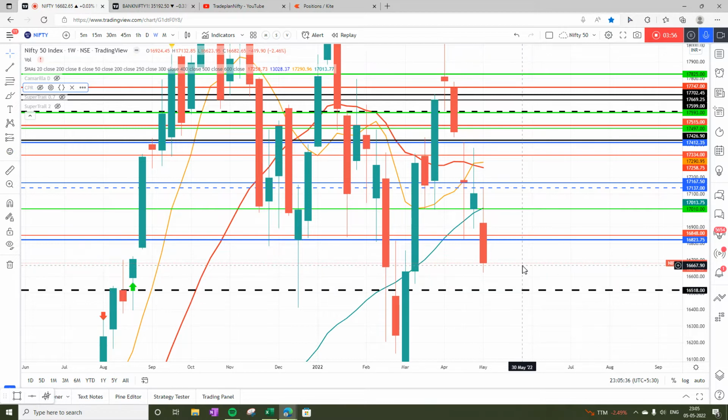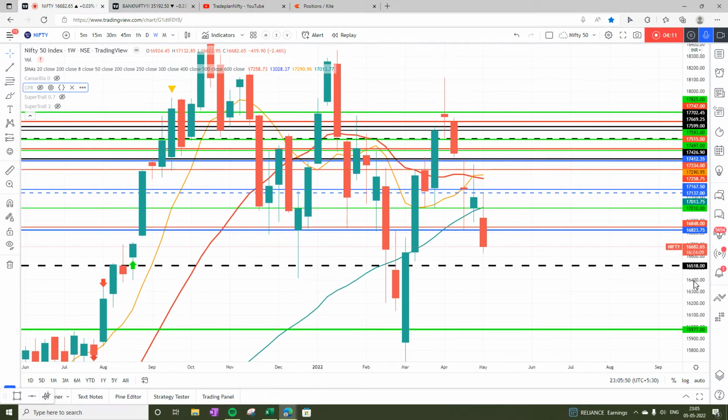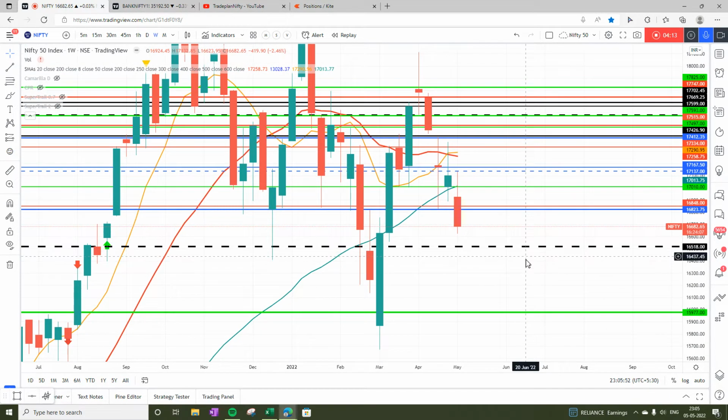So Nifty, on a weekly basis, is not looking very good and is now almost touching the yearly pivot of 16519. If tomorrow it closes below 16518, and it looks like it's going to, then the market officially on a yearly time frame is running below the yearly pivot, which is definitely not a good sign.